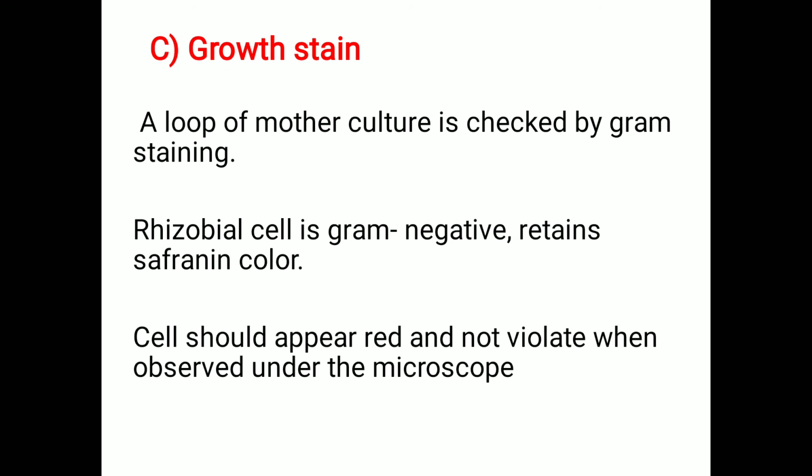Then C, gram stain. A loop of mother culture is checked by gram staining, that is, we do the gram staining technique. Rhizobium cells, as we know, are gram negative. So after the gram staining technique, they retain the safranin color, that means red color. After staining, if rhizobium has grown, it shows red color because rhizobium is a gram negative bacterium. The cells should appear red and not violet when observed under the microscope, as we said earlier.